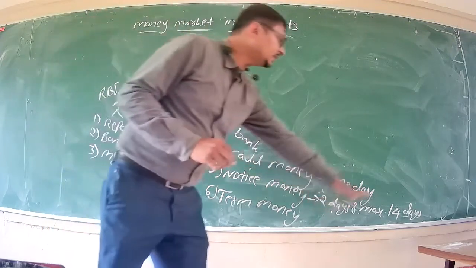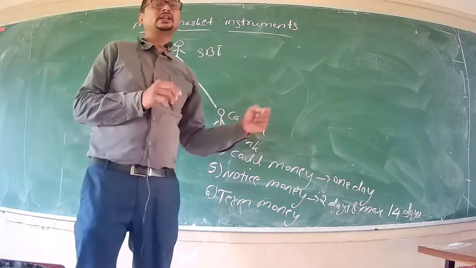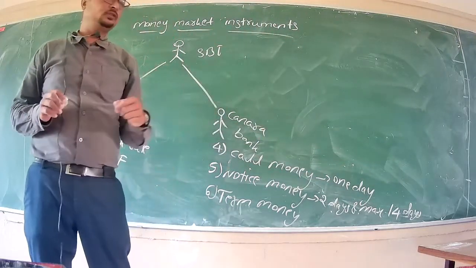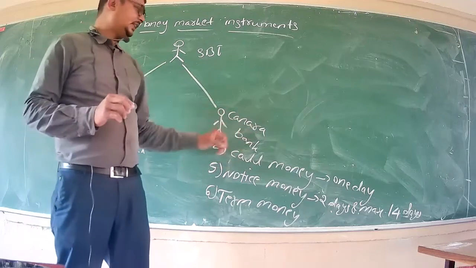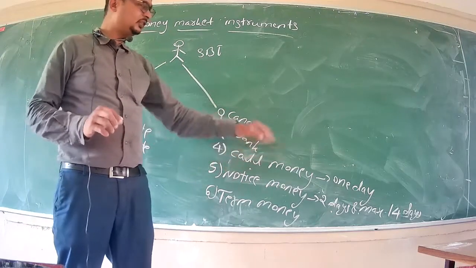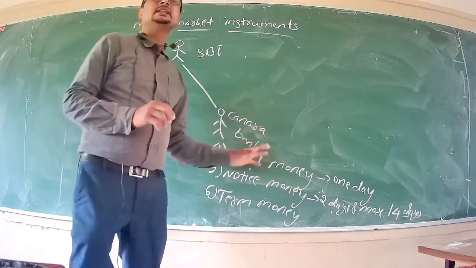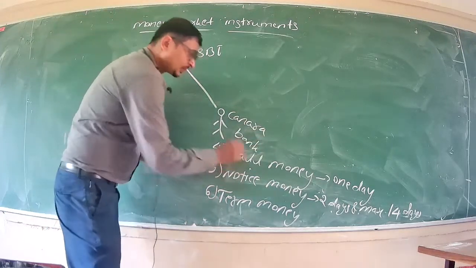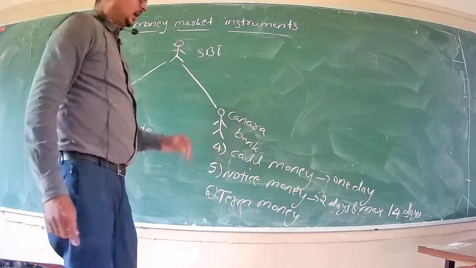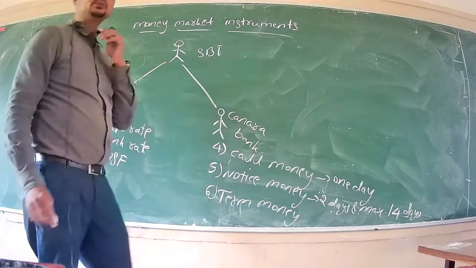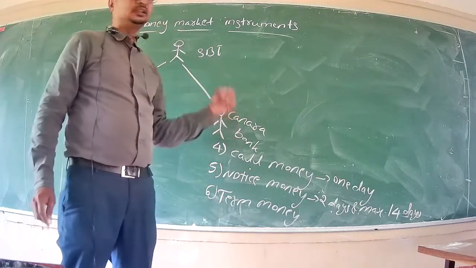That means within 14 days, from 2 working days to 14 working days. So Canara Bank says, yes, fine, you can pay it after a week, and this instrument is called notice money, right?